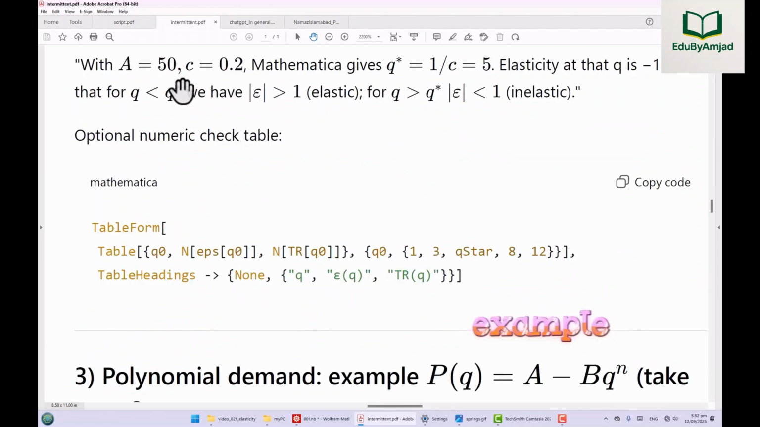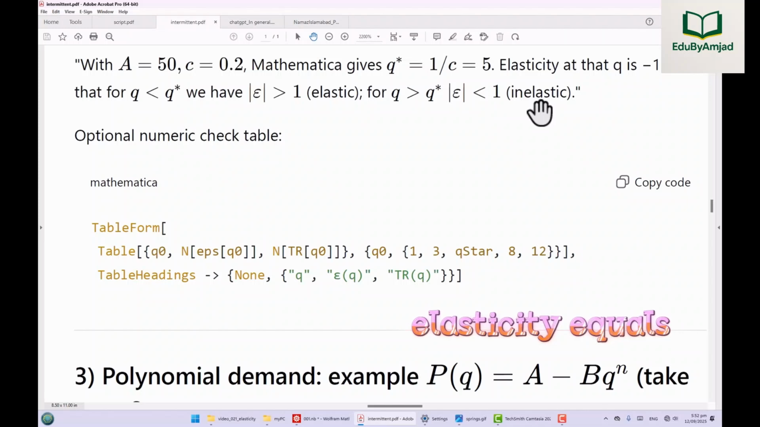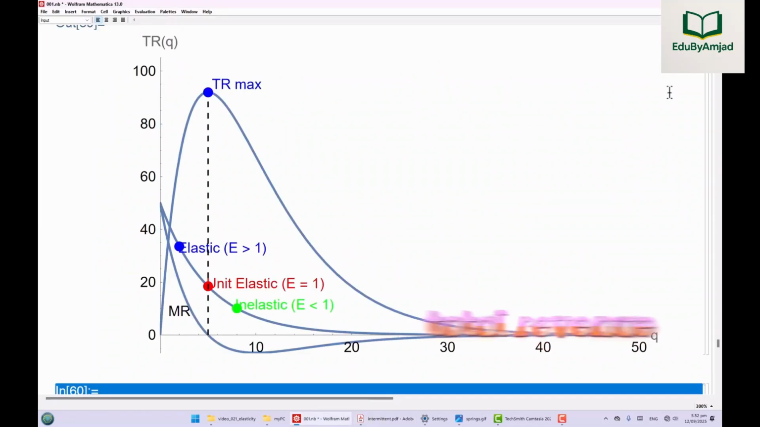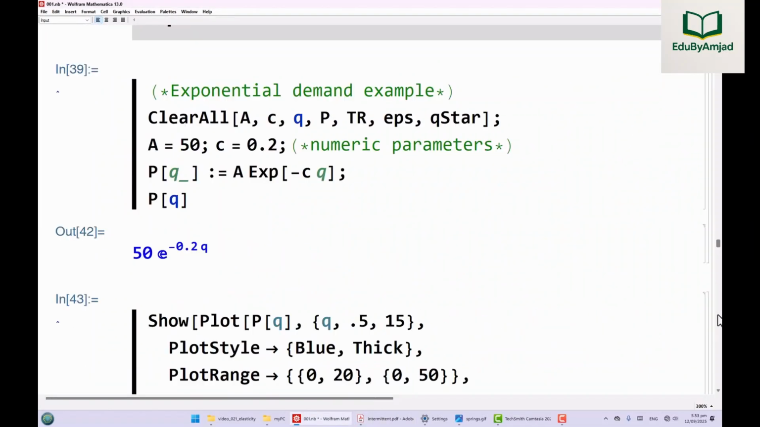For our nonlinear example, parameter C equals 0.2. The revenue maximizing quantity is 1 over C, or 1 over 0.2, which is 5. At this quantity, elasticity equals 1, and total revenue reaches its maximum.